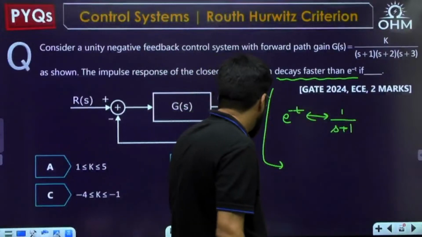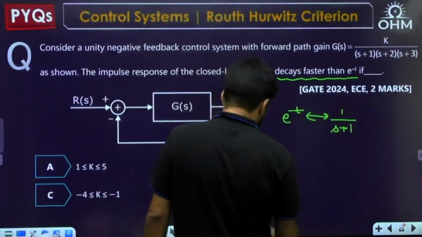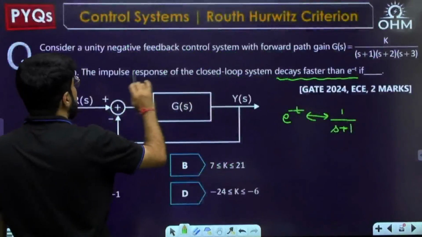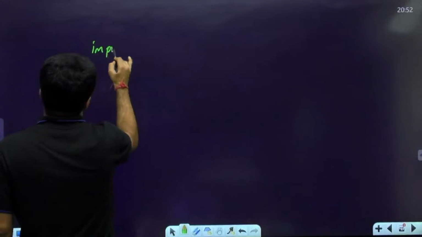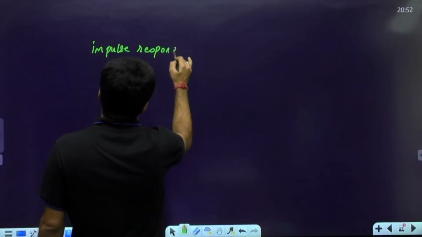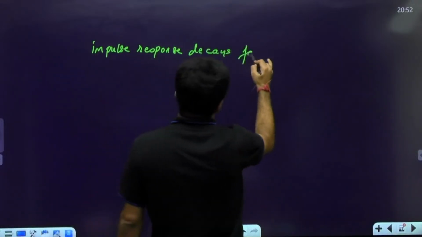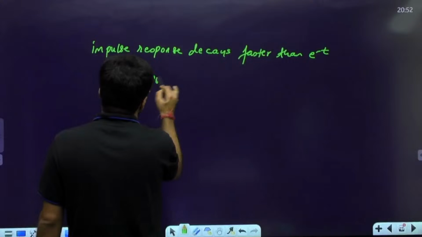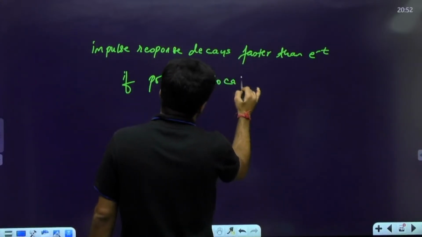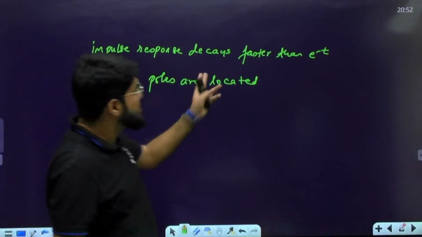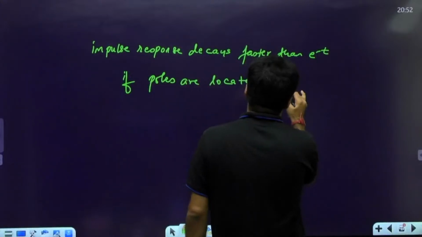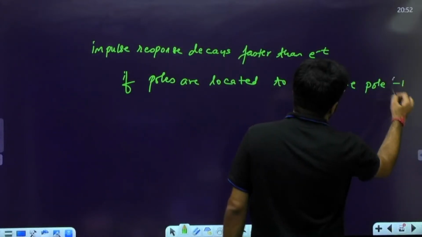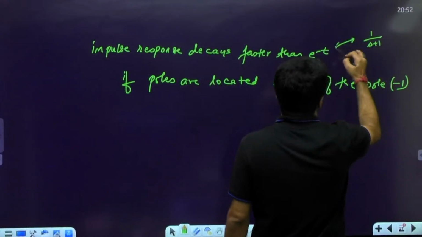So let me write it here properly. The impulse response decays faster than e power minus t if the poles are located to the left of the pole at minus 1, because e power minus t corresponds to 1 upon s plus 1.